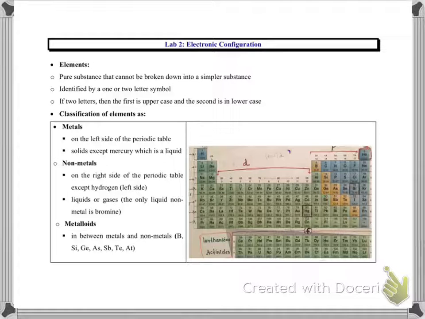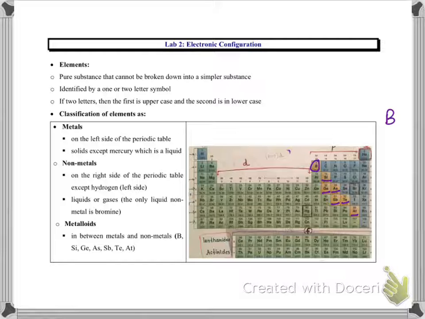Look at these metalloids here. There are 7 elements that are categorized as metalloids: boron B, silicon Si, germanium Ge, arsenic As, antimony Sb, tellurium Te, and astatine At.